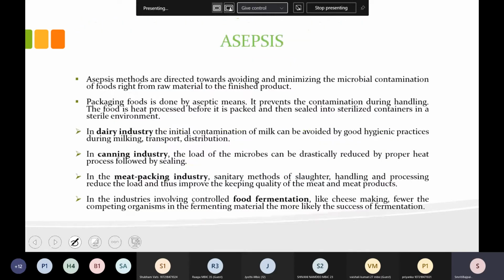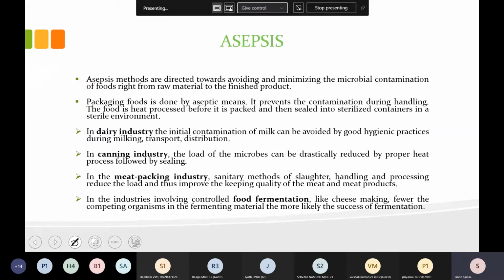We will see here in detail. Asepsis, as the name indicates, means avoiding or minimizing the microbial load. If you just imagine the things which are coming to our home, in household only, we can take an example. If we are getting something from the market, we need to clean it. Why are we doing it? This is asepsis. Here we are decreasing the microbial load. Okay, so this is also one of the ways. This was a very simple example.